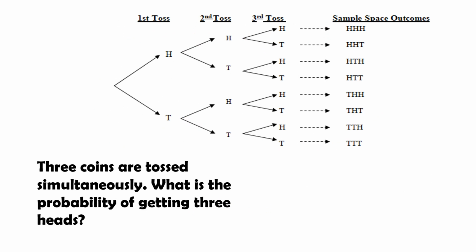3 coins are tossed simultaneously. What is the probability of getting 3 heads? Ilan ba dito ang 3 heads? Isa lang. So, ito lang siya. So, 1/8.